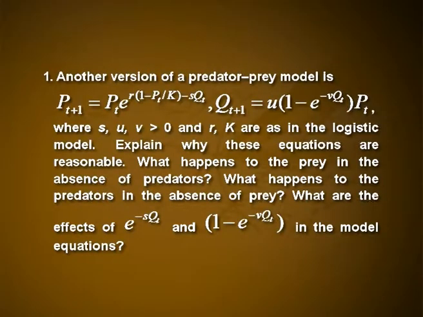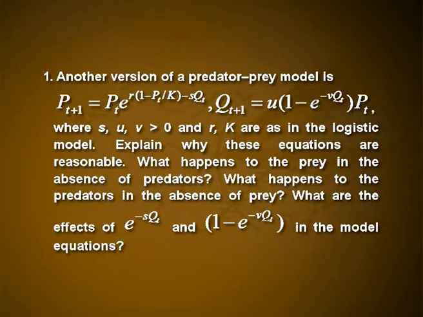First question: another version of the predator-prey model is given by P(t+1) = P(t) e^(r(1 − P(t)/K) − sQ(t)), and Q(t+1) = u(1 − e^(−vQ(t))) P(t), where s, u, v are greater than 0 and r and K are as in the logistic model. Explain why these equations are reasonable.